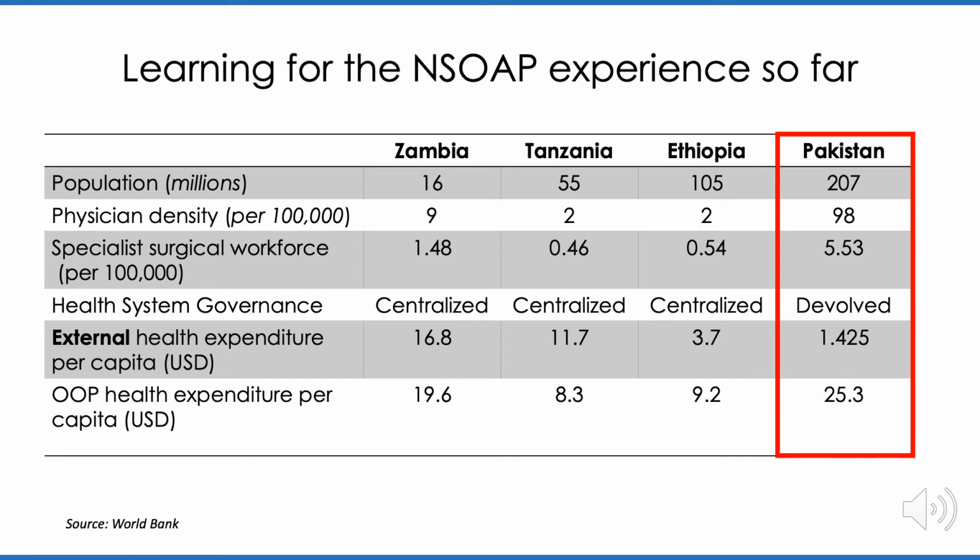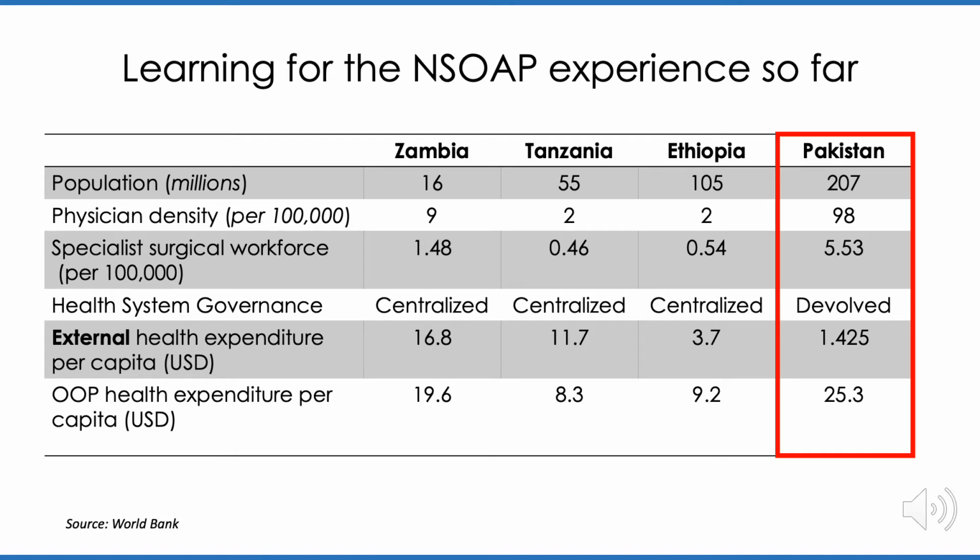Pakistan's health system governance, however, is quite different. Whereas countries who have already taken on the National Surgical, Obstetric, and Anesthesia planning process have had centralized governance, Pakistan's governance is devolved or decentralized, where the federal government sets forth a national policy vision, but it's really up to the provinces to decide what their own policies should look like, to shape their own policies in a context-specific way, and to implement those policies within the provinces.